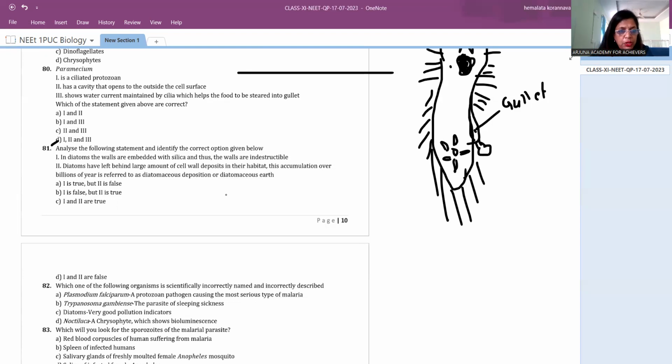So for the 81st question, I'll just draw a diagram over here. So that is about the diatoms. Once I show you diatoms, you will have an idea. You already know this. This is the silica. I just want to make sure it is the same diagram you are thinking of. So diatoms I'll write here.